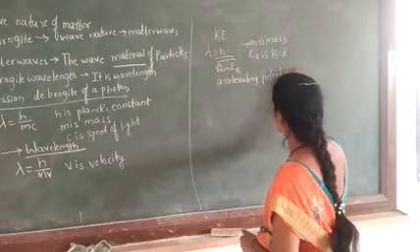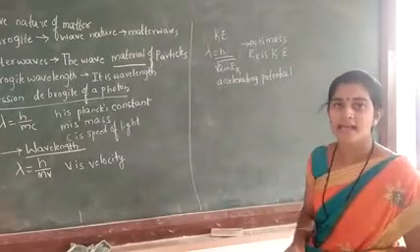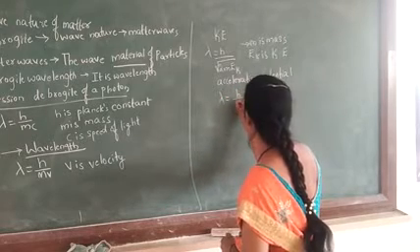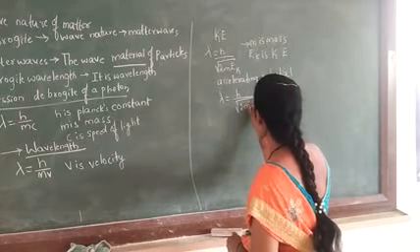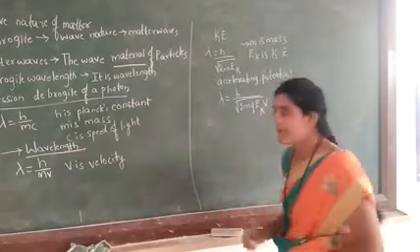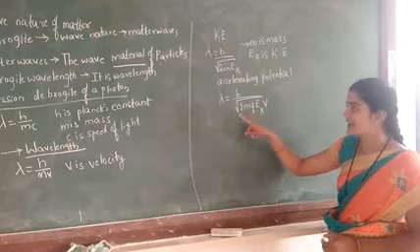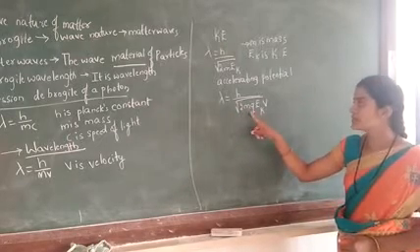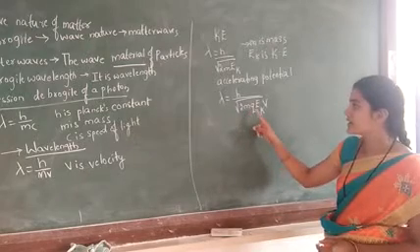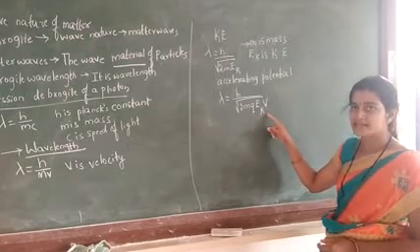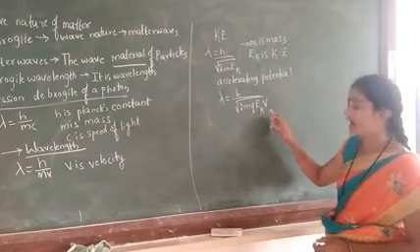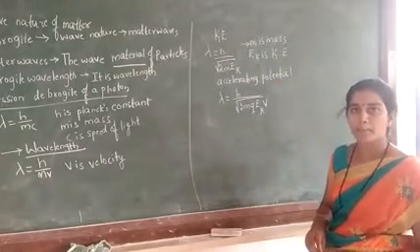Now here we are considering the equation as lambda is equal to h divided by root of 2m q Ek v, where m is the mass of the electron, q is the charge, Ek is the kinetic energy of an electron, and v is the velocity of a particle.